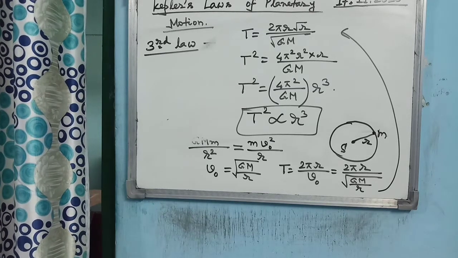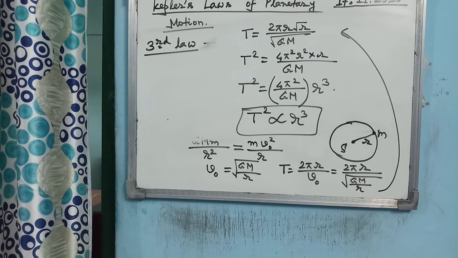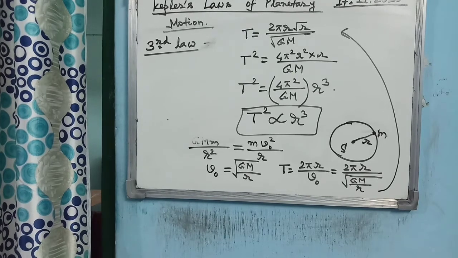So all the three laws and their proof. First law, there is nothing to prove. The second and third law, the proof of the second and third law and statement of the third law and second law, you must learn and prepare for your exam. These are the theoretically important points from this chapter. So that's the end of the gravitation chapter.